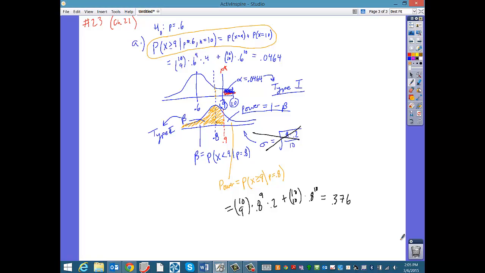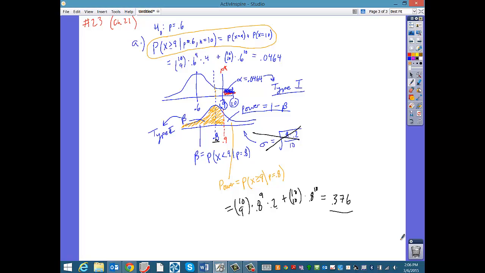On this other distribution, it has to be what is the probability that, given that the player actually has this improved chance of making a basket, the player makes 0, 1, 2, 3, 4, 5, 6, 7, or 8 out of the 10? Because in any of those cases, we will not have rejected the null hypothesis. So all that was our beta, and therefore the power is what's left, which is the probability of 9 shots out of 10 or 10 shots out of 10. And that's what we have to do to calculate the power.